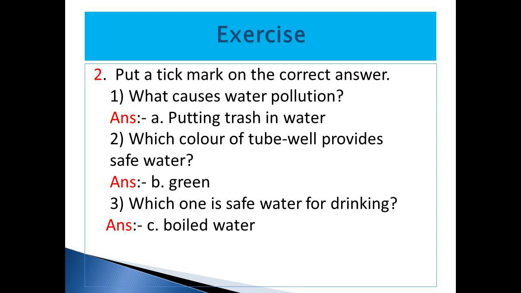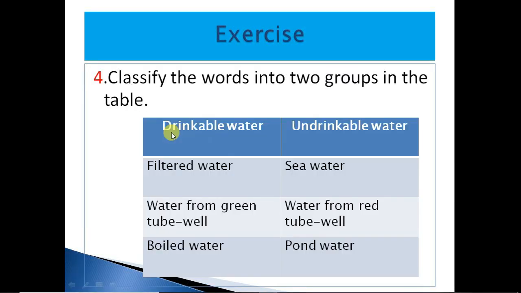Then, which one is safe water for drinking? Answer C. Boiled water. Drinkable water and undrinkable water. Filtered water, drinkable water. Water from a green tube well, we also drink it because this is arsenic free. Boiled water, we know boiled water is safe water, so we drink it.